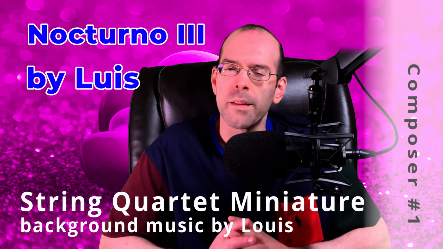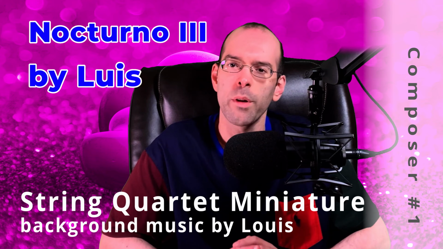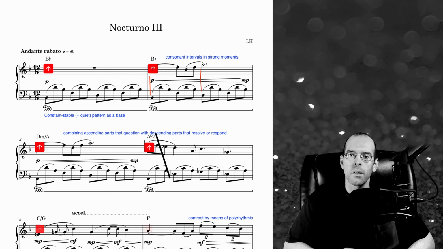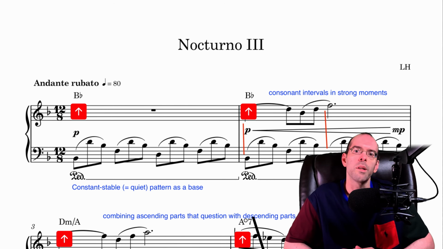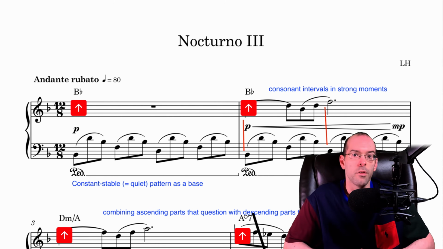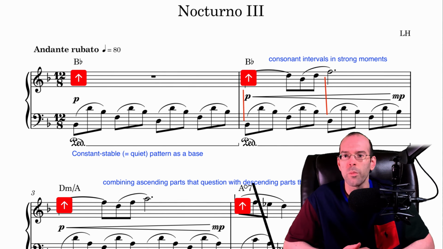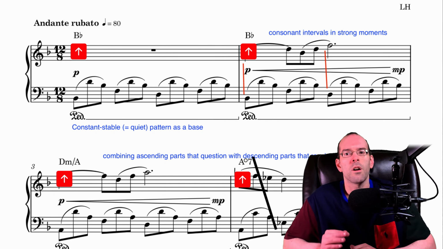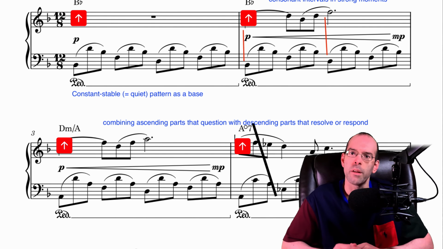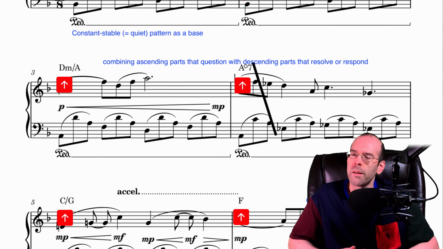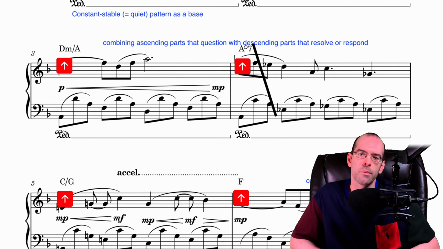This Nocturne by Lewis is a great example to start with, because he took the time to label all of his harmony. So let's find out if melody or harmony is responsible for giving us the correct mood. And since this piece has very clearly labeled harmony, I'm going to play just the harmonies of each page after playing the composition. And I'm going to do this to emphasize how important harmony in music is.